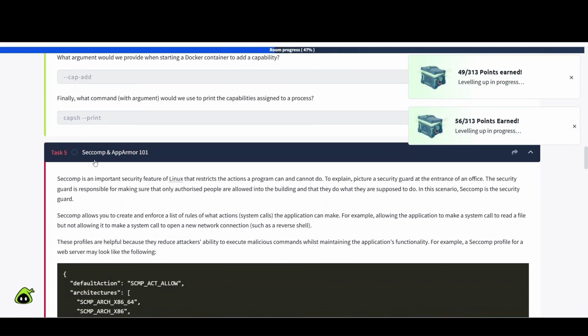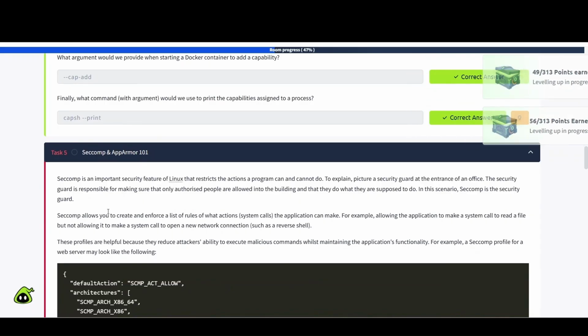And task number 5, seccomp and AppArmor 101. Seccomp is an important security feature of Linux that restricts the actions a program can and cannot do. To explain, picture a security guard at the entrance of an office. The security guard is responsible for making sure that only authorized people are allowed into the building and that they do what they are supposed to do. In this scenario, seccomp is the security guard.